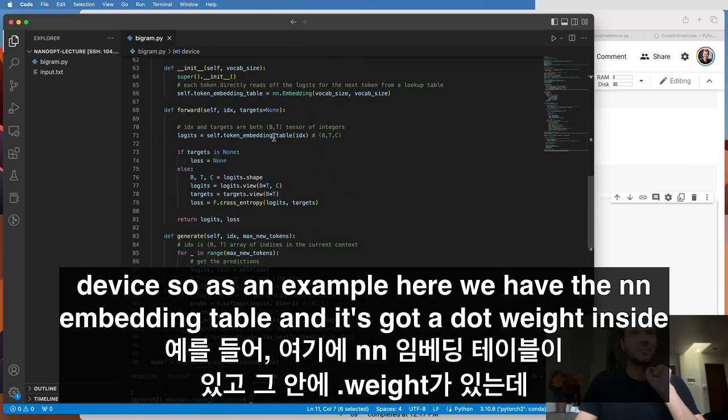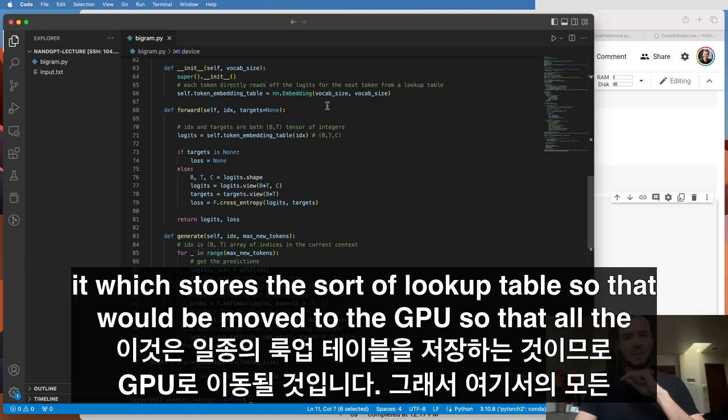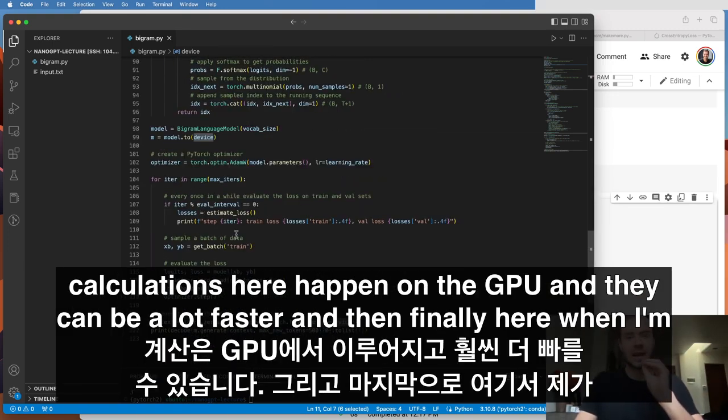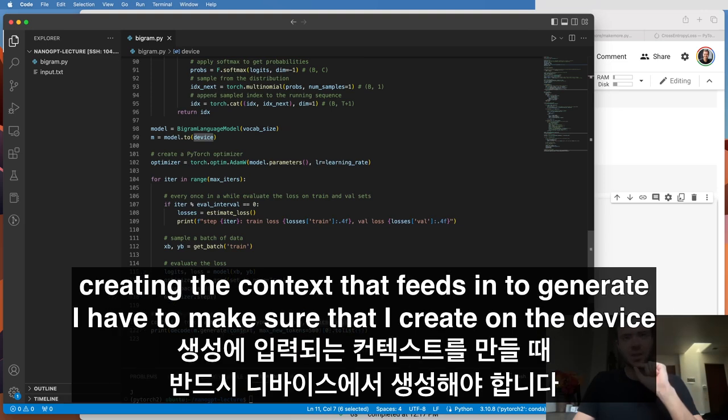So as an example, here we have the nn.Embedding table, and it's got a .weight inside it, which stores the sort of lookup table. So that would be moved to the GPU so that all the calculations here happen on the GPU and they can be a lot faster. And then finally here, when I'm creating the context that feeds into generate, I have to make sure that I create it on the device.